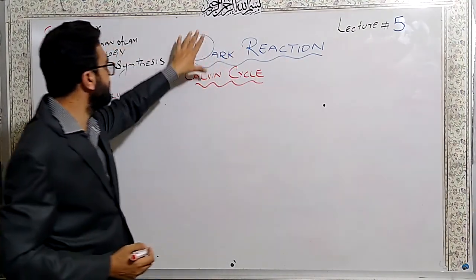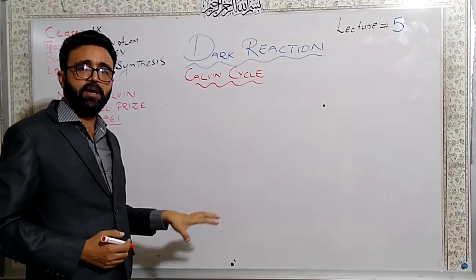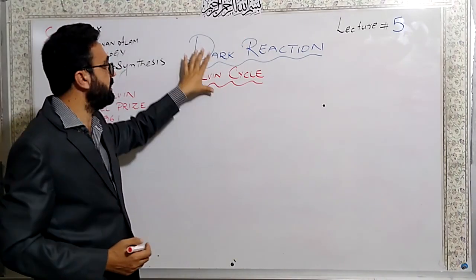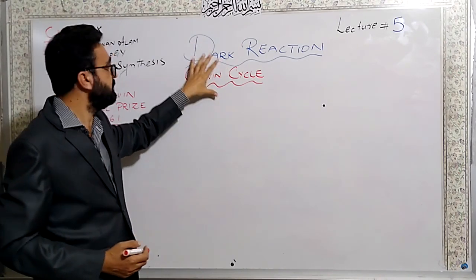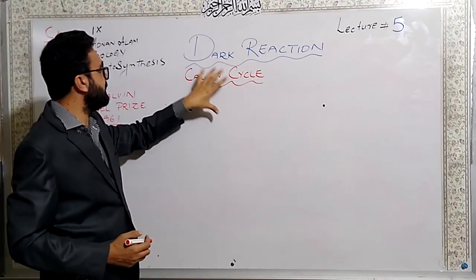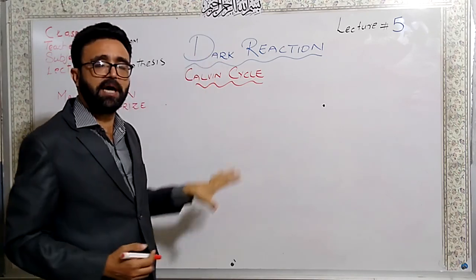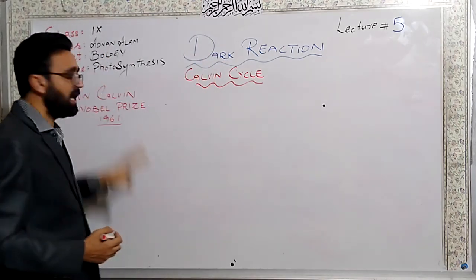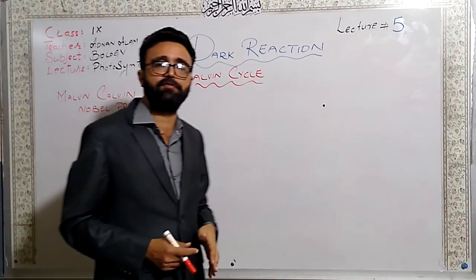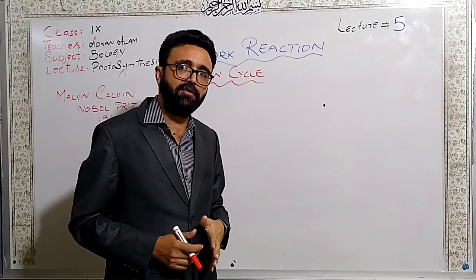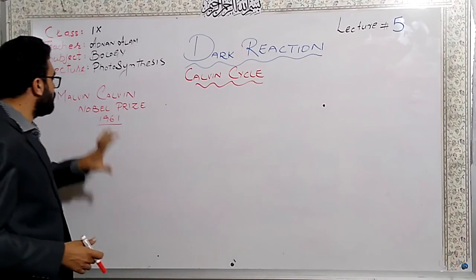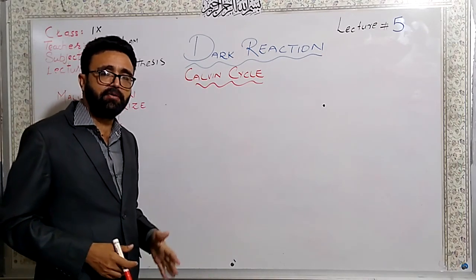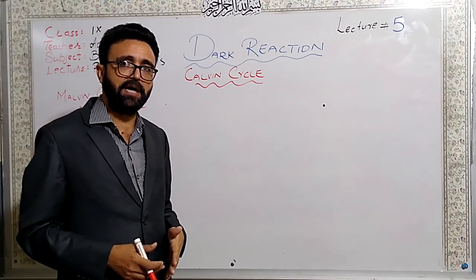Our topic is dark reaction, which is the second most important part of the photosynthetic mechanism. The dark reaction is also called the Calvin cycle because it was discovered by Melvin Calvin and his colleagues in the University of California. He got the Nobel Prize in 1961 for the discovery of the Calvin cycle.